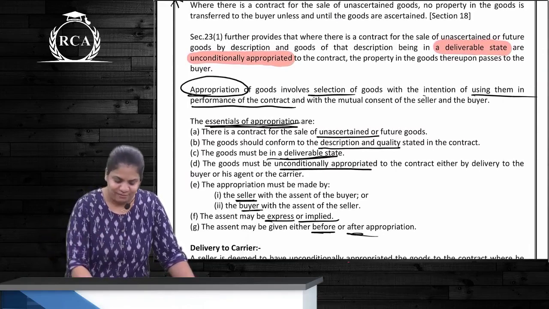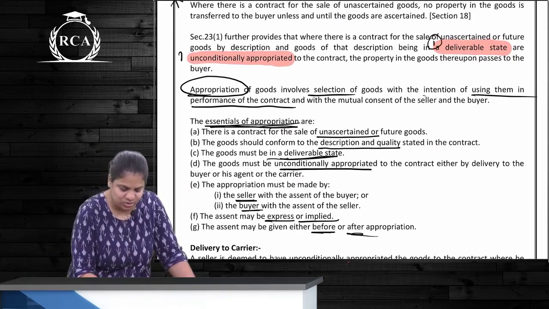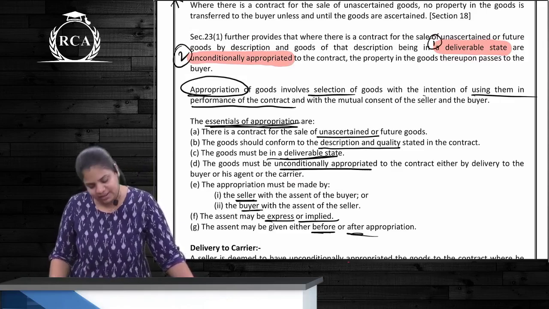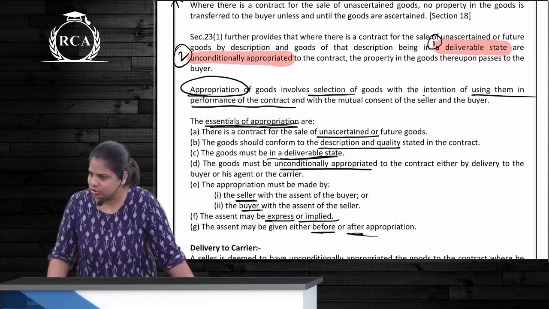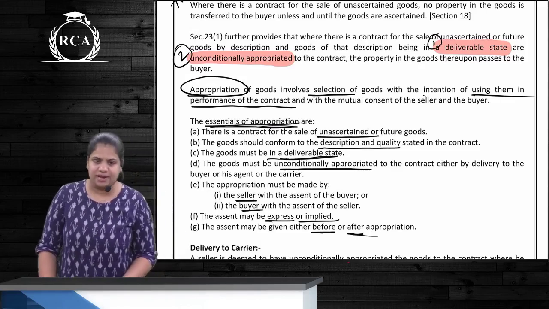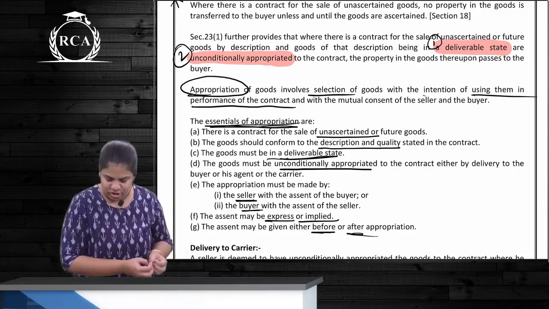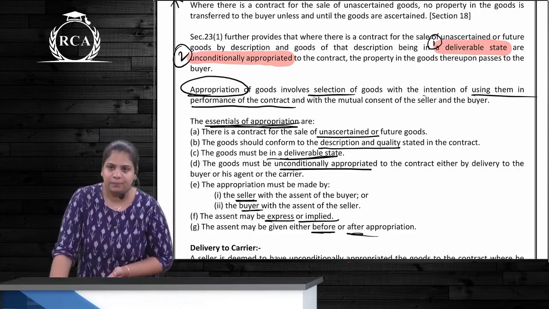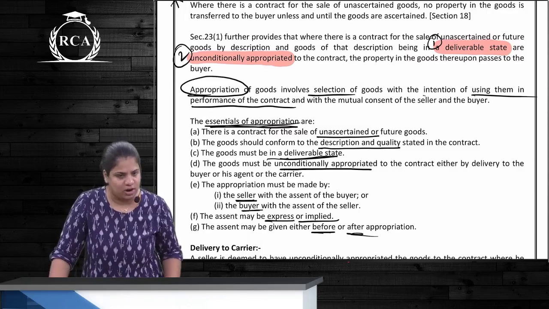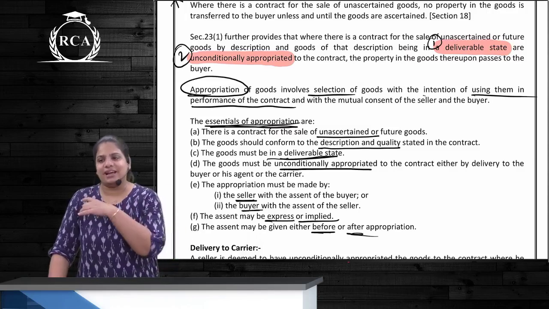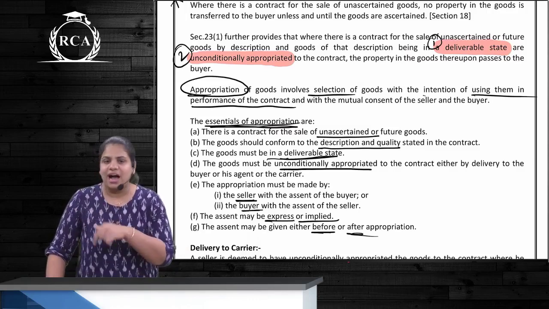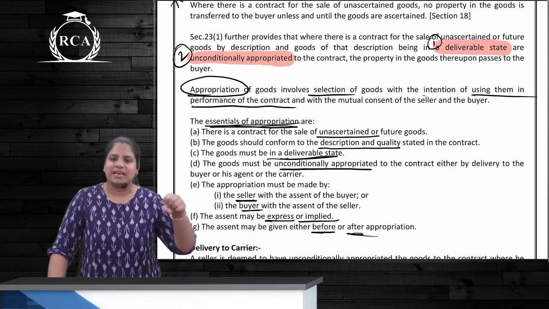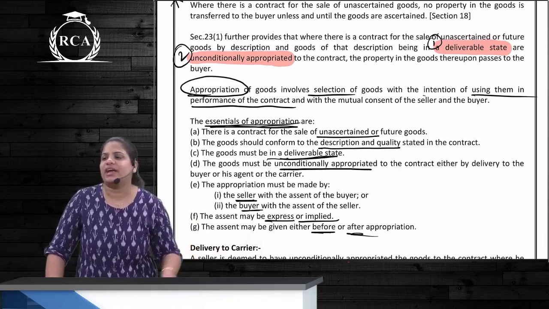two things. First one, until and unless the goods are in a deliverable state and they are unconditionally appropriated to the contract. What do you mean by appropriation? It means selection of the goods with the intention of using them for the performance of this contract, correct? So until they are ascertained. How is this ascertainment done? By appropriation. Appropriation means selection of goods for using it for this contract.